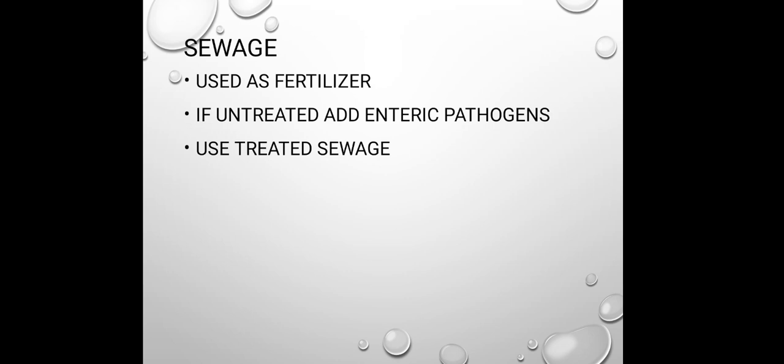Majorly, in many cases there is the use of sewage sample as a fertilizer. Whenever it is utilized as a fertilizer, if it is not free from pathogenic microorganisms, then through that fertilizer there may be entry of these microorganisms into the food sample or the raw material that we utilize for the preparation of food. If it is untreated, it is responsible for adding different types of enteric pathogens.